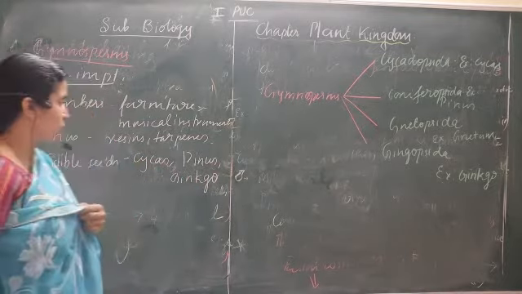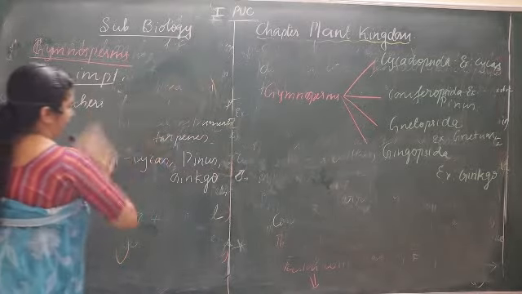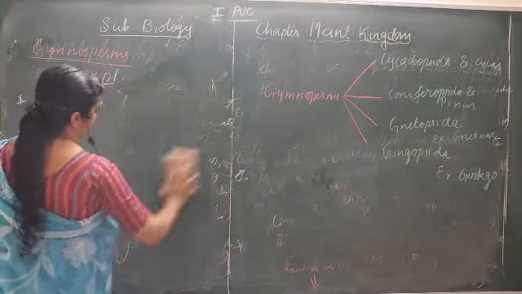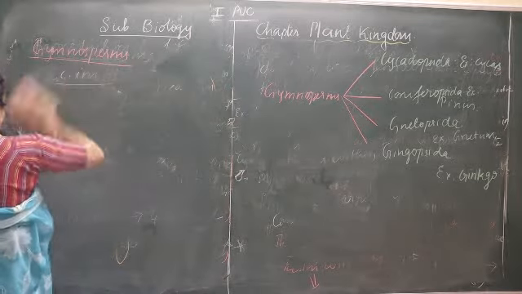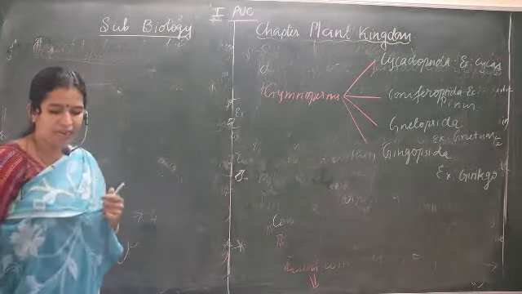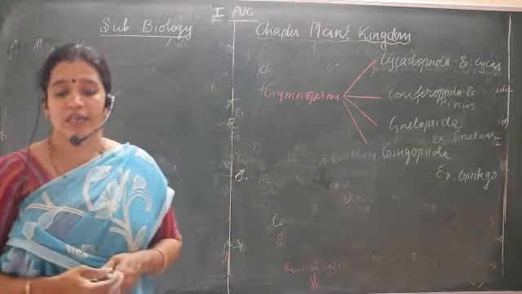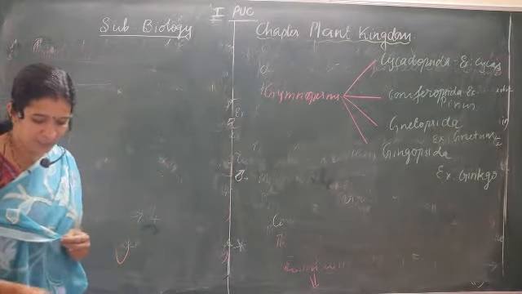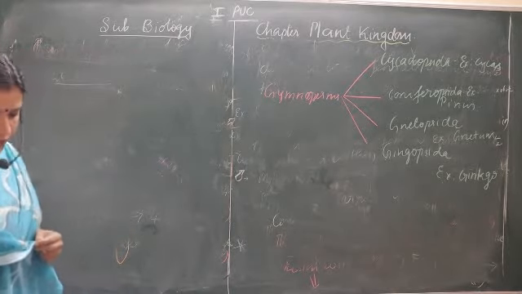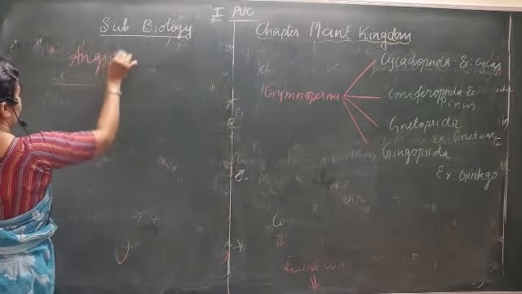Angiosperms are very useful plants, highly economically useful, without which many of our day-to-day life activities cannot be done. It is a flowering plant, called a flowering plant.